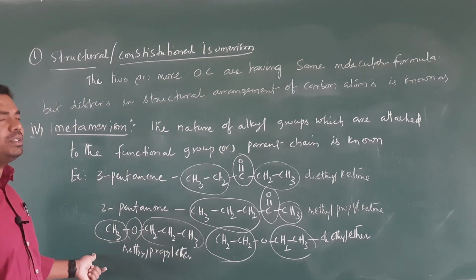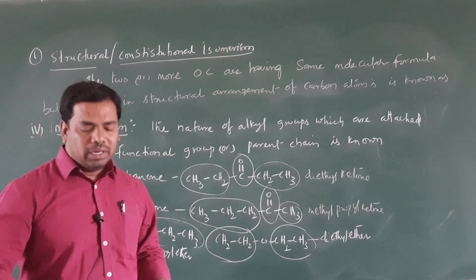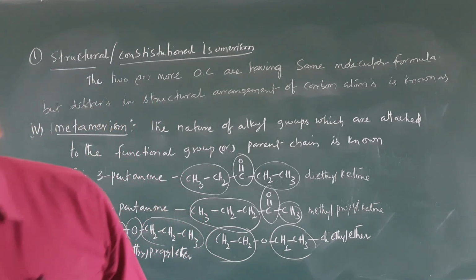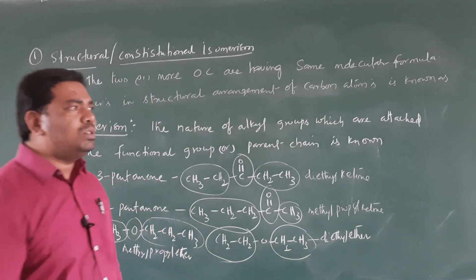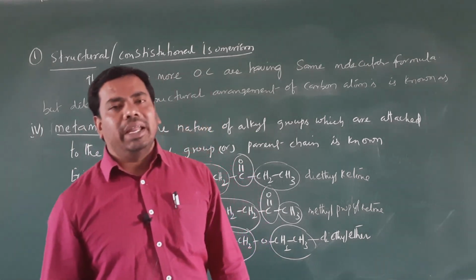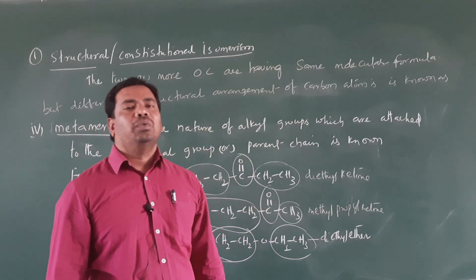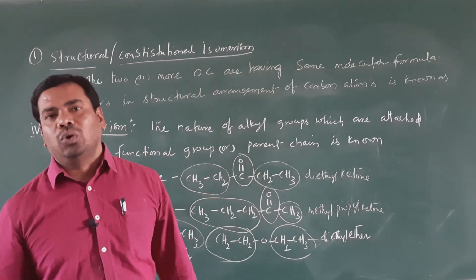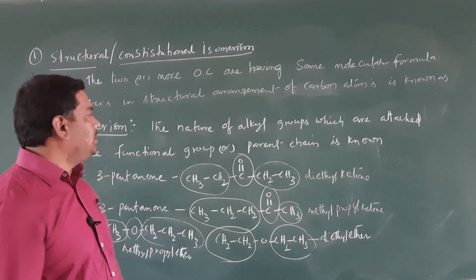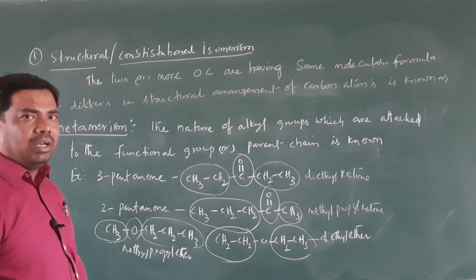So this is about metamerism. Metamerism means nothing but two or more organic compounds having the same molecular formula but differing in the nature of alkyl groups which are attached to the functional group or parent chain. Clear student, right?